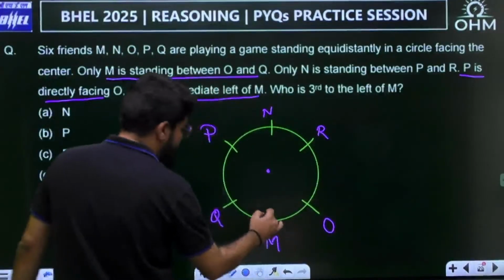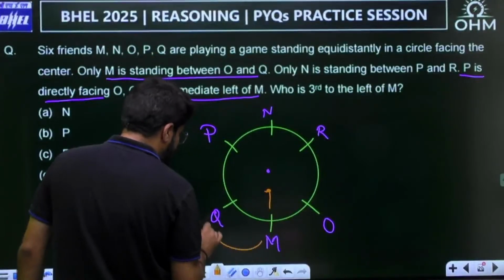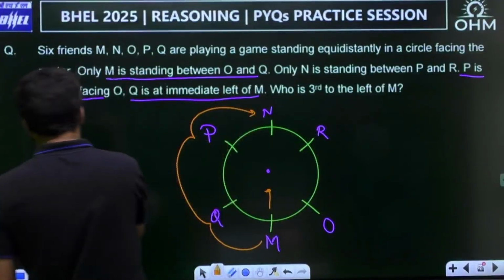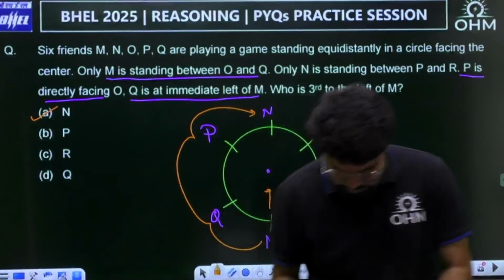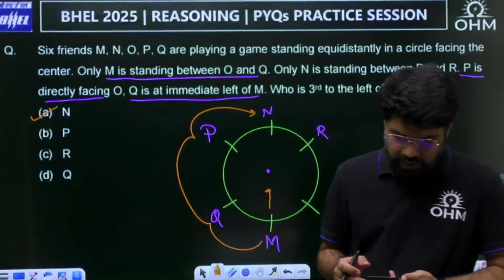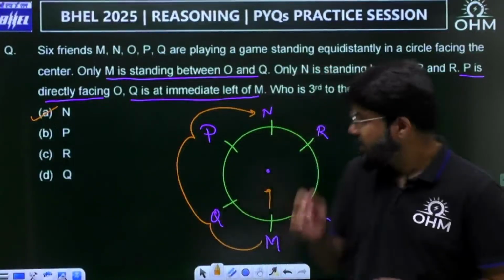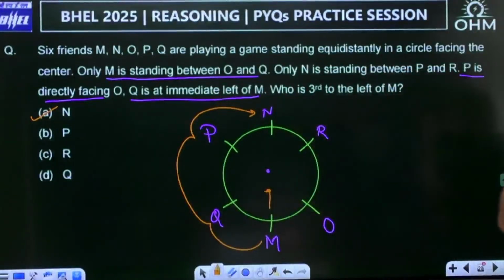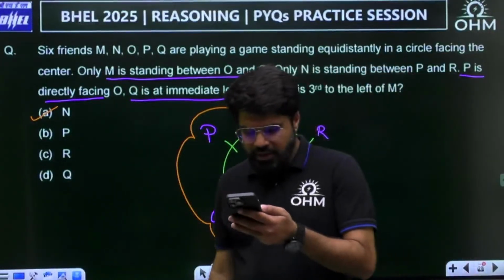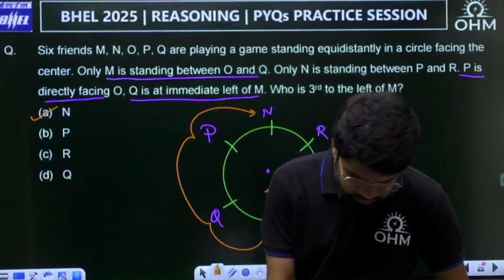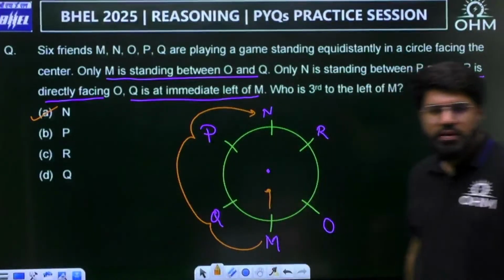M is facing this way. Third to the left: first, second, third. Option A, N. That is N actually. Correct, Janendra, Bhargav, Rohan, Sarita. It is N.